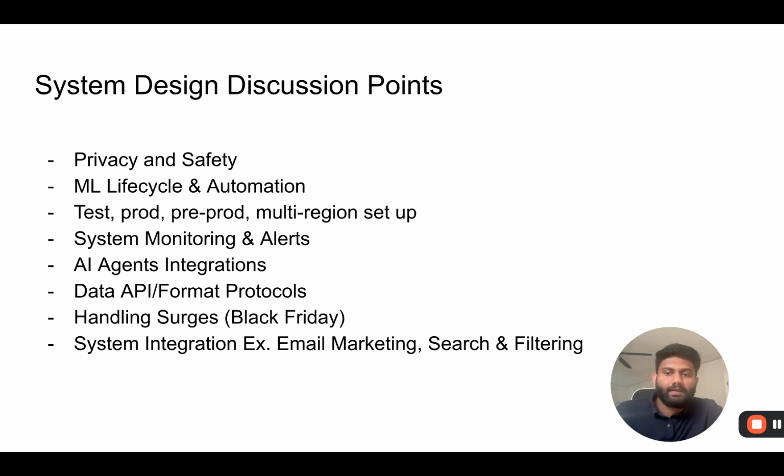And what kind of data formats and API protocols should we use when we are integrating this system all together? And how do we handle extreme cases where we have surges in traffic, for example on Black Friday, and how can this system be scaled to handle these cases, as well as larger system integration? Maybe we want to use these recommendations for email marketing campaigns. Maybe we want to use this recommendation with search and filtering personalization. We can cover these topics later.